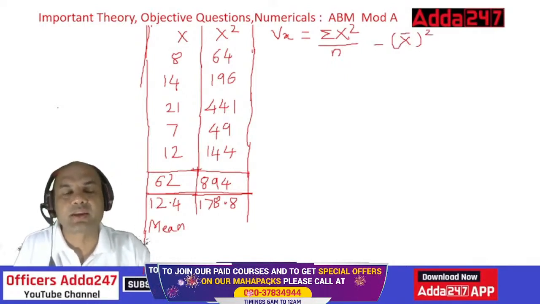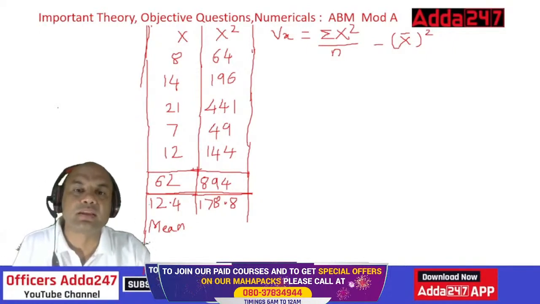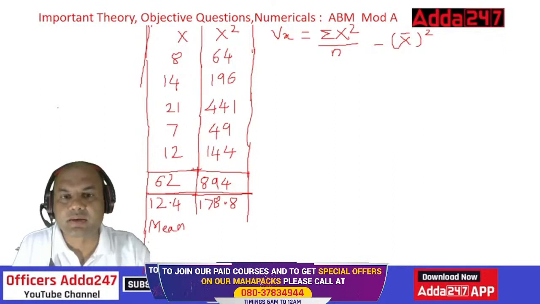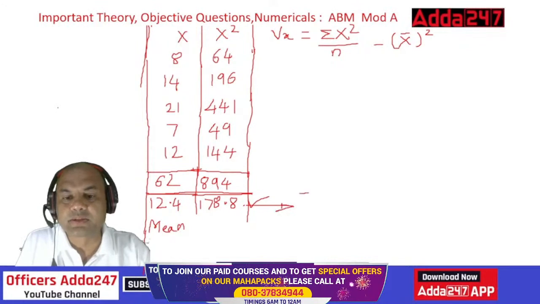This is the formula for variance. Now what is variance of x square? Summation x square upon n. What did we find out over here? This is x square. This is the total. So this is summation x square. And upon n means what? Divided this 894 by these 5 numbers. So this answer which you have got is equal to summation x square upon n.